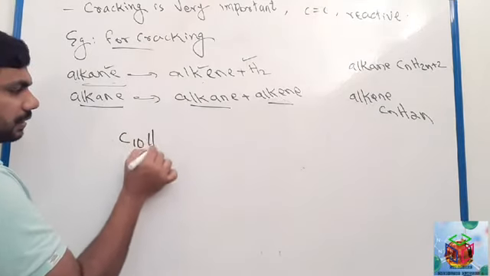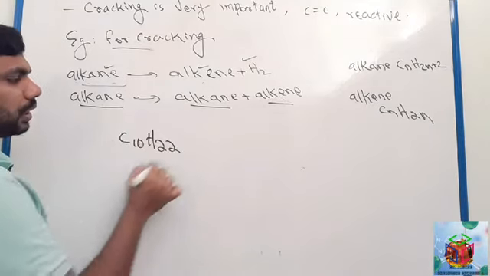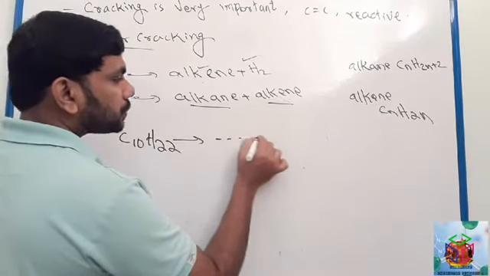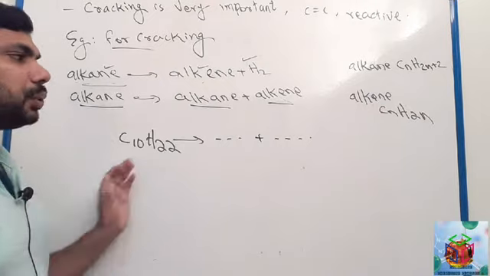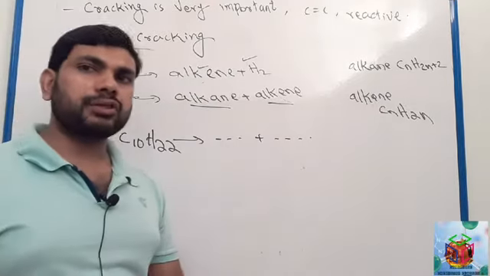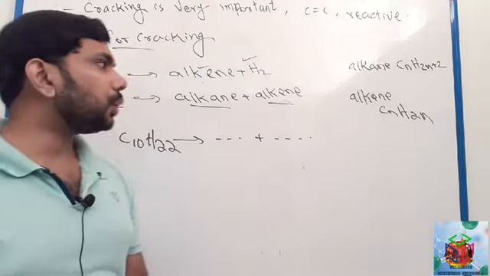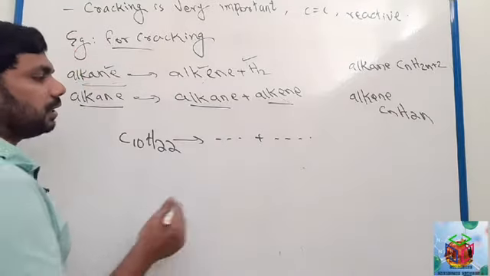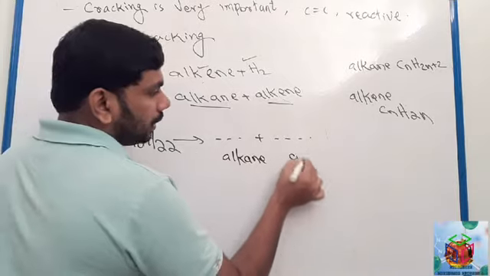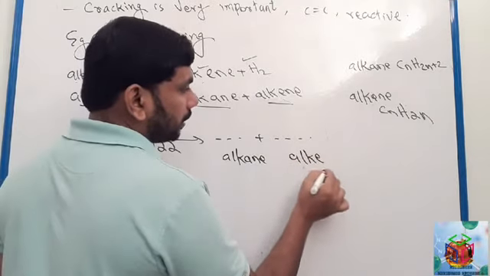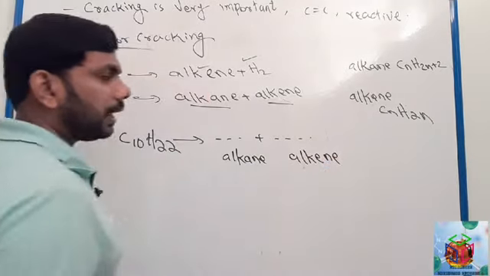Imagine C10H22. After cracking, it produces two different products. The question asks you to complete the cracking product over here. So you can write here one alkane and one alkene.